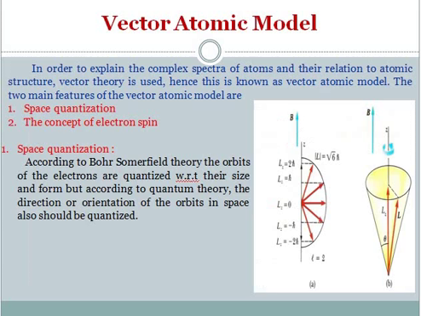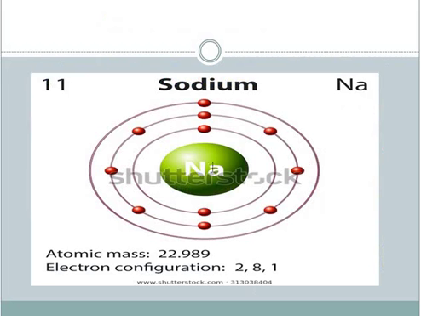Then quantization. Quantization means the discrete orientation of the orbits around the nucleus. Here, what are the orbits oriented? Those orbits have a fixed size and fixed form, the number of electrons in an individual orbit is fixed, and the angular momentum of those electrons in these orbits is fixed.